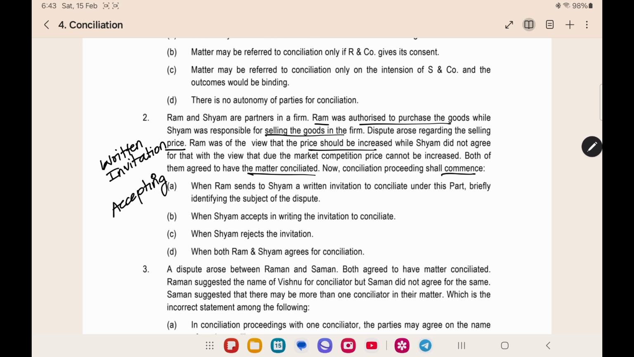I am accepting to the conciliation. Like that, the person should write the letter. Only on that date, the acceptance date, the conciliation will start. Here the answer would be when Shyam accepts in writing the invitation to conciliate. When the accepting letter is given, only then the conciliation proceeding will start.